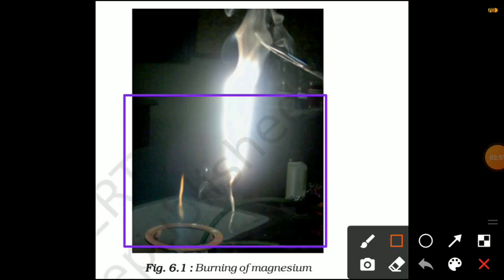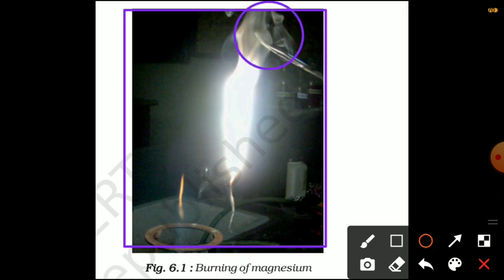In this picture you can observe the burning of magnesium, in which the magnesium ribbon is held by tongs, and when it is burned it gives heat and light, and also it turns into magnesium oxide, which is a white powdery ash.